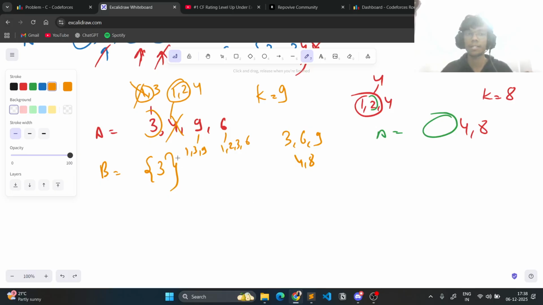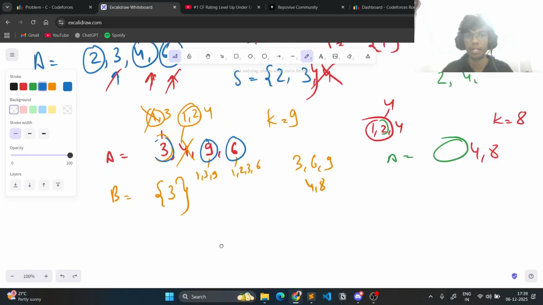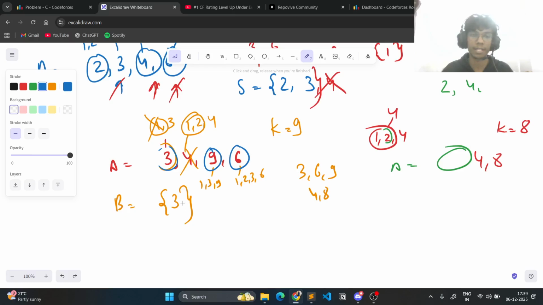So I'm saying that we can always begin from the least possible element. We can check for all its multiples in the set A, and if all of its multiples exist in the set A up to k, then I can say that this is a valid candidate, and let's add this to our answer. Also, we'll remember all of its multiples, so that we do not start any other iteration for 9 or 6 for its corresponding multiples, because that will only increase the size of set B.